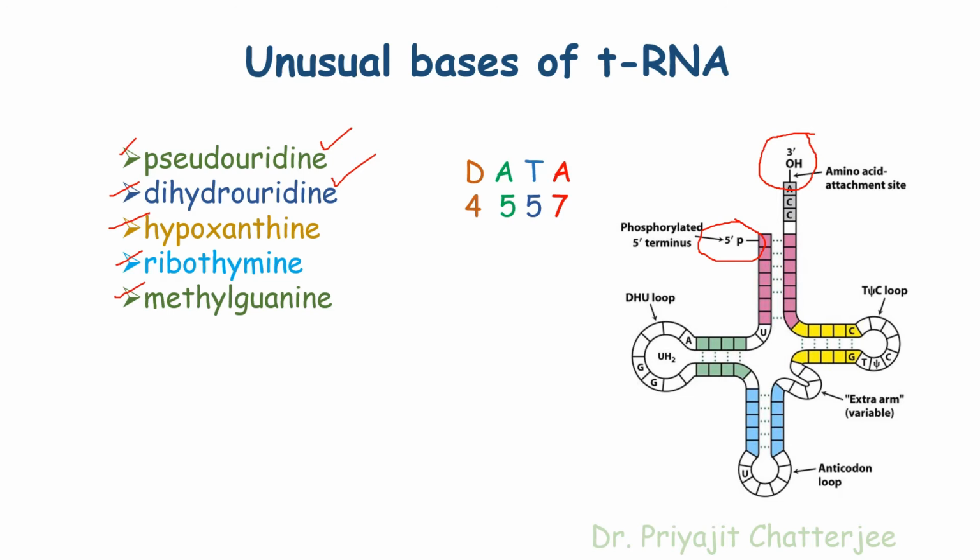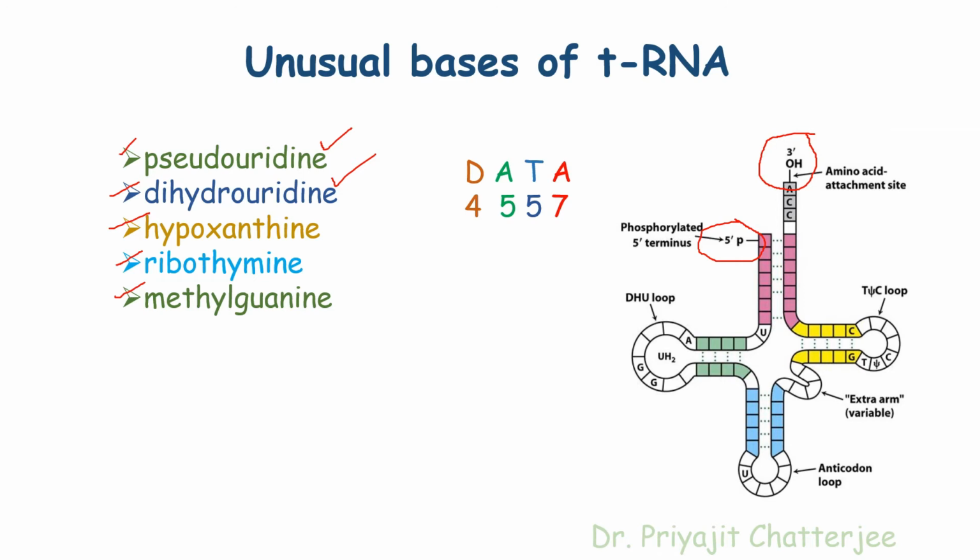D stands for DHU loop. This is D. This is A, the anticodon loop. This is the T-psi-C loop, which stands for T, and A is the amino acid acceptor arm or the amino acid attachment arm. This arm is called the dihydrouridine arm and the loop is called the dihydrouridine loop.